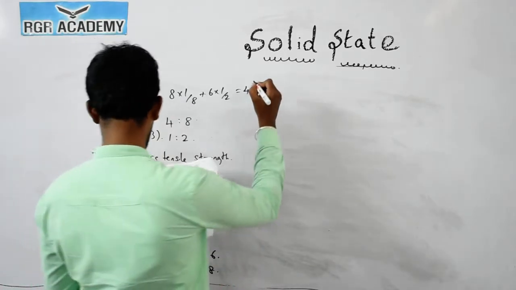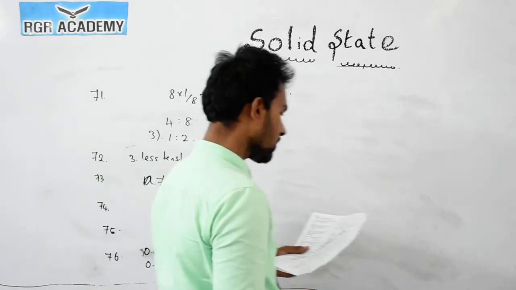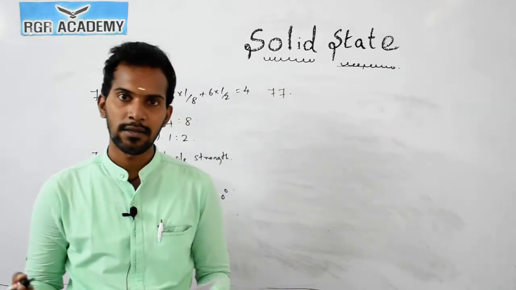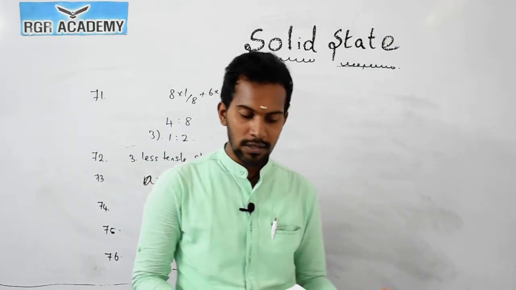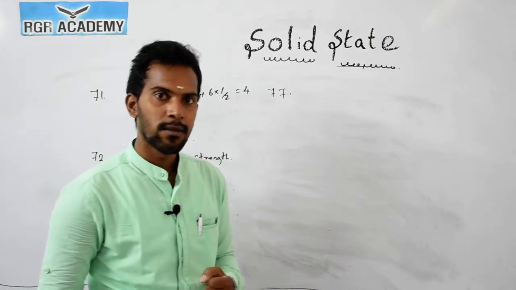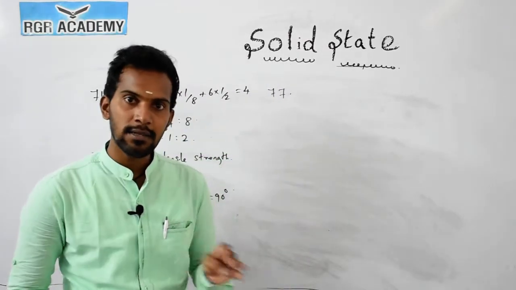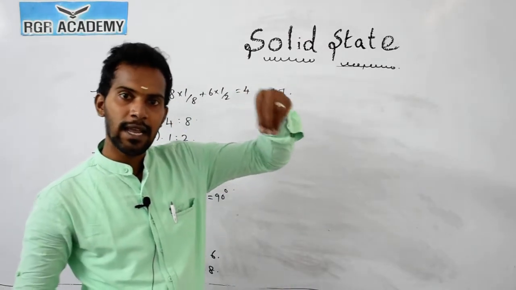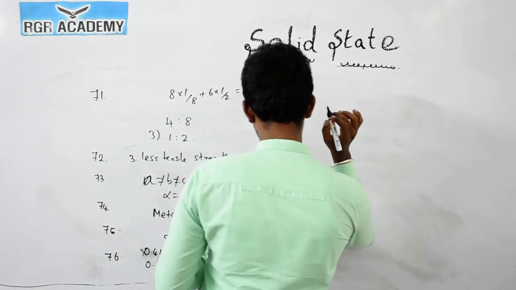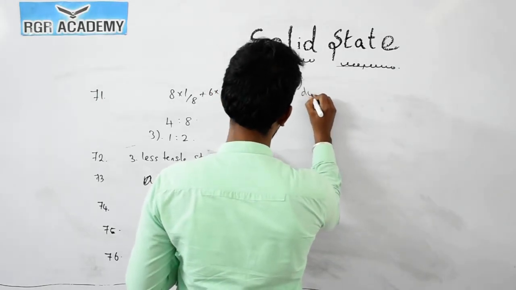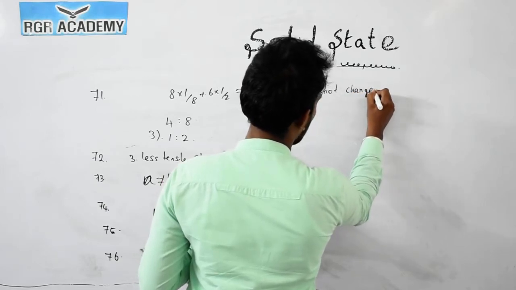Now question number 77. Due to Frenkel defect, what happens to the density of the ionic crystal? We discussed that in Schottky defect the density will decrease, but in the case of Frenkel defect there are no missing cations and anions; the cation is simply present in an interstitial site. So the answer is that the density does not change.